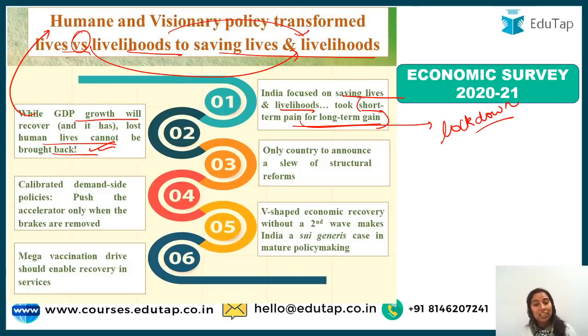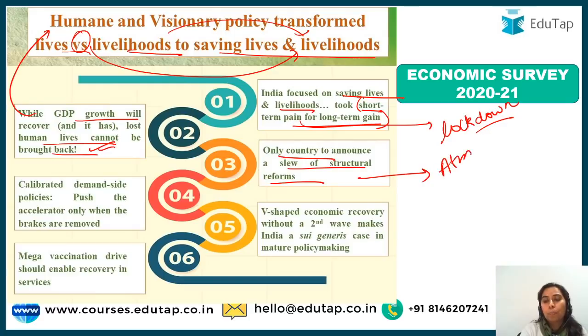Then guys, third point is that India was the only country to announce a slew of structural reforms. Here they are referring to the Atmanirbhar Bharat packages basically. These packages were launched in 3 tranches, right? The PM himself, before announcing the budget, said that they had already announced the mini budgets in the previous year. So the slew of structural reforms is also referring to your mini budget part, right?